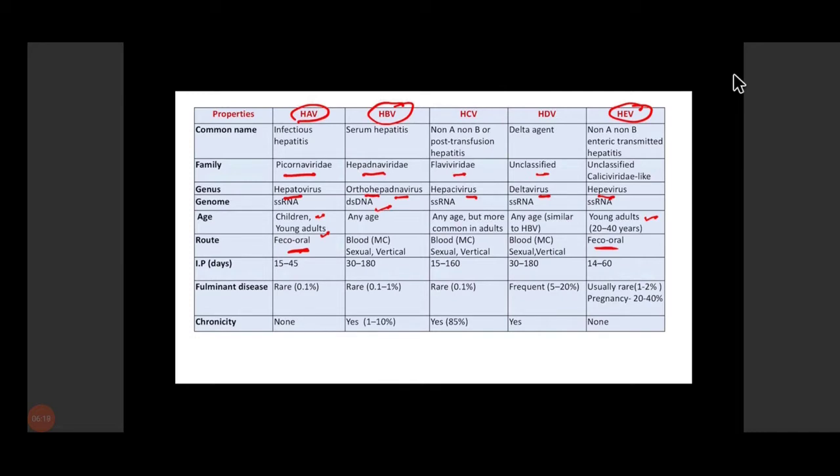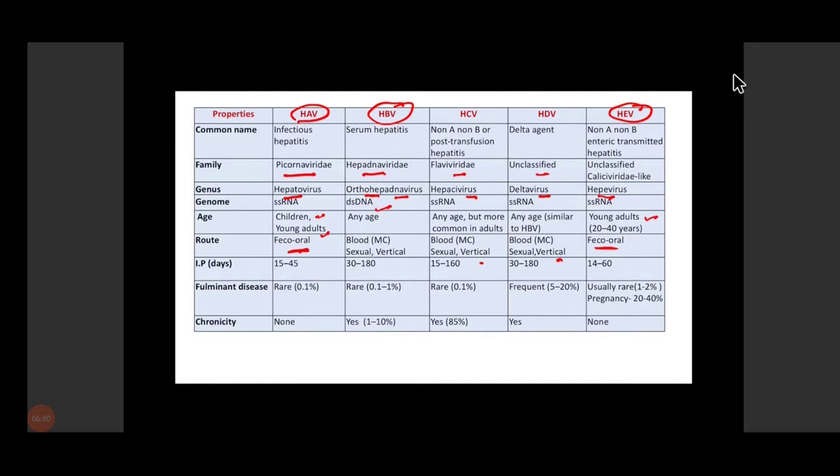Whereas hepatitis B, hepatitis C, and hepatitis D can be transmitted by parenteral transmission, sexual transmission, or vertical transmission during the perinatal period. The main thing you should remember is that HAV and HEV are transmitted by the fecal-oral route, while the rest, like HBV, HCV, and HDV, are transmitted mainly by parenteral transmission.